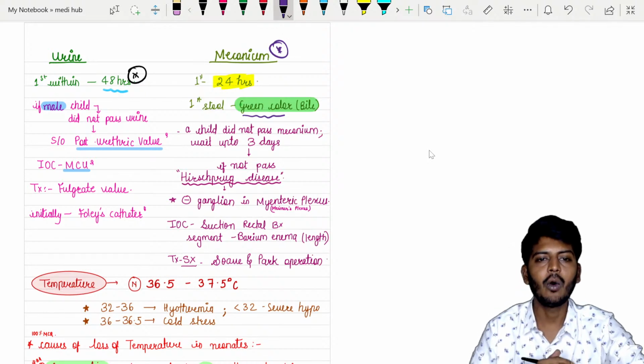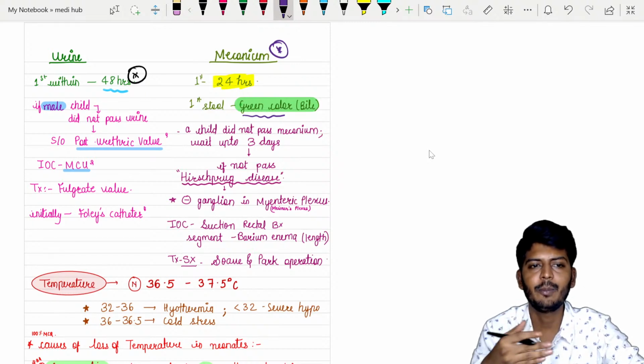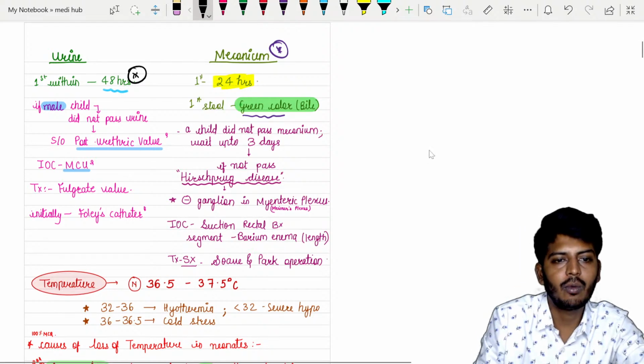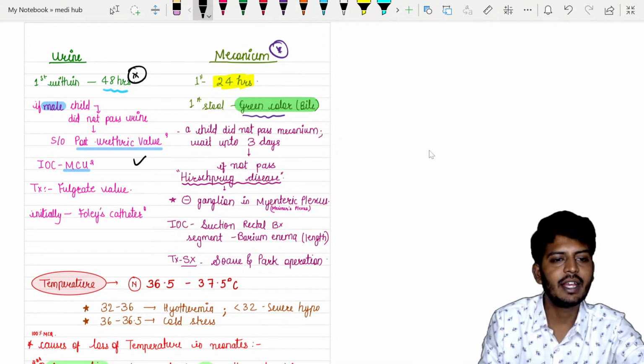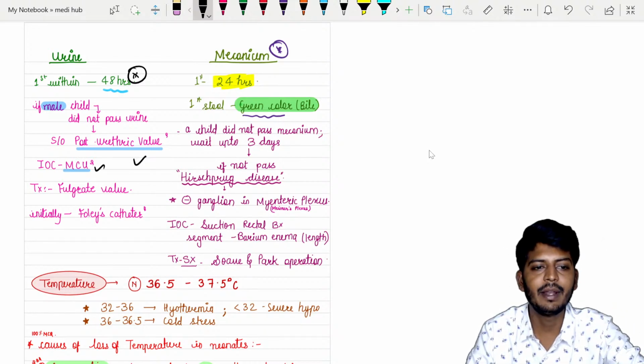Okay. Now, for example, we already studied this in surgery. I'll just quickly tell you. If a baby does not pass the first urine, that means a high likelihood of posterior urethral valve. Investigation of choice for posterior urethral valve in surgery, I taught you, is MCU, and treatment will be surgical. Initially, we put a Foley's catheter.